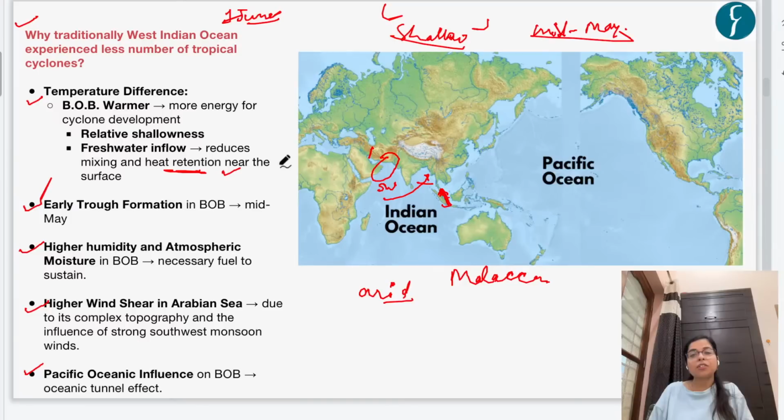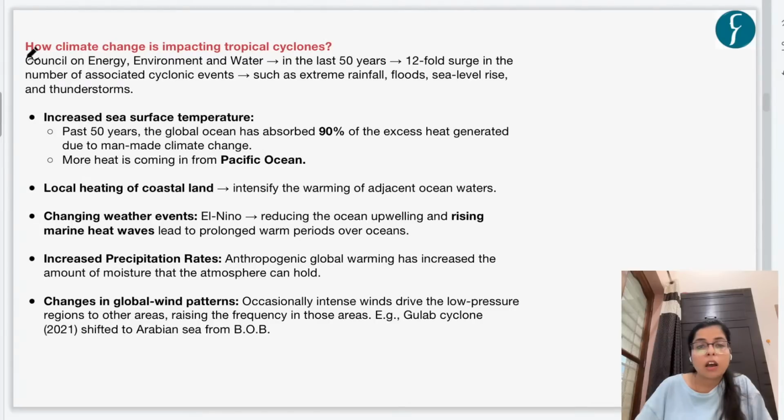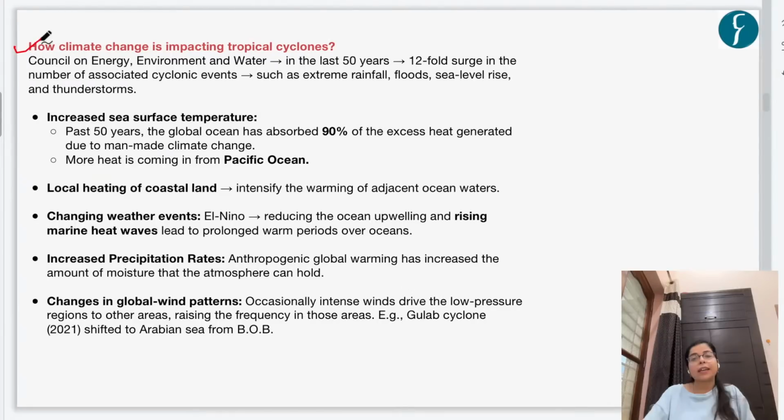Now let's see that this article mentions some facts about how climate change is impacting tropical cyclones. Okay, now let's see this. As we all know, climate change, especially in the last 50 years, has impacted terrestrial as well as marine ecosystems. As per a report by the Council of Energy, Environment and Water, in the last 50 years, there has been a 12-fold surge in the number of associated cyclonic events.